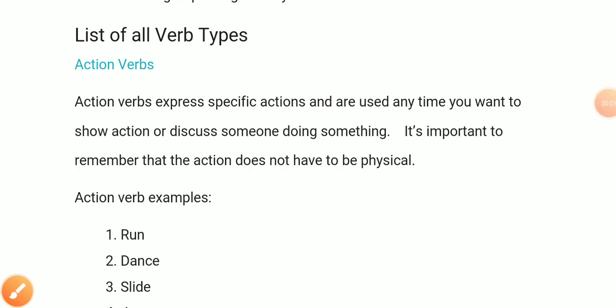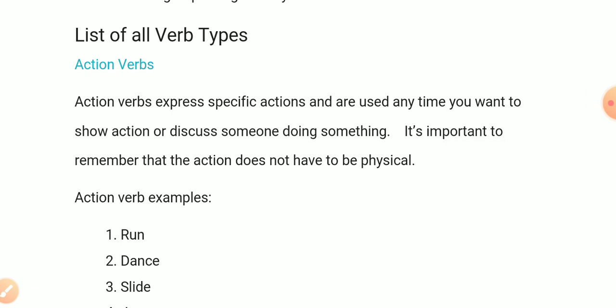Good morning, students. In our last class, we talked about the verb, physical verbs, mental verbs, and the linking verbs. Now, we will talk about some more kinds of verbs. What are these? Let you look at the screen.